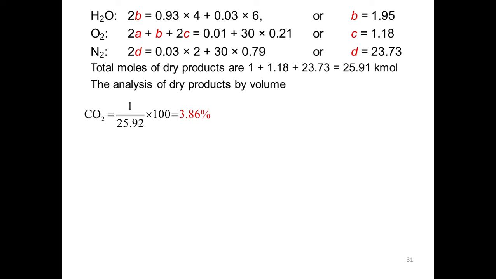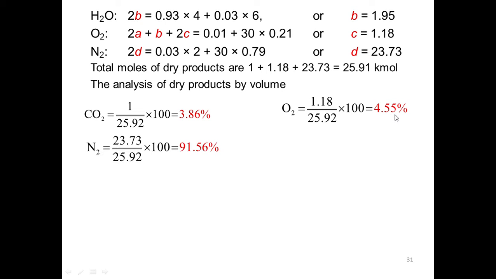Now I want to find out how much percentage of CO2 is there. For that purpose, 1 divided by 25.92 because that is the total. So the CO2 formation is 3.86%. O2 formation is 1.18 divided by 25.92, which means 4.55%.